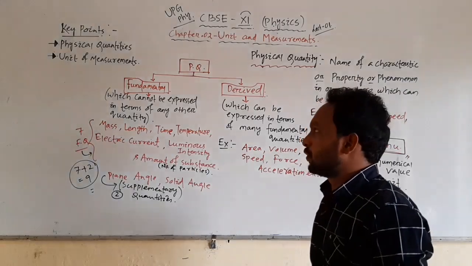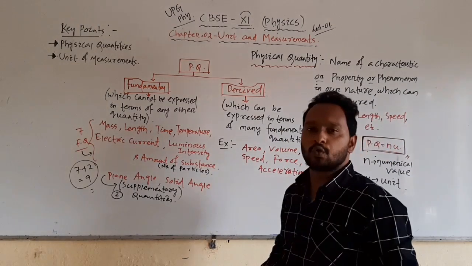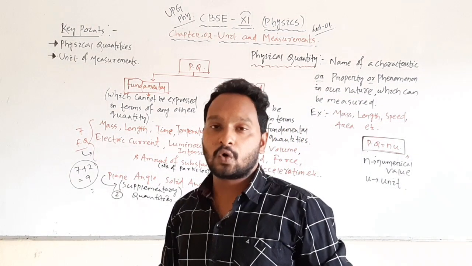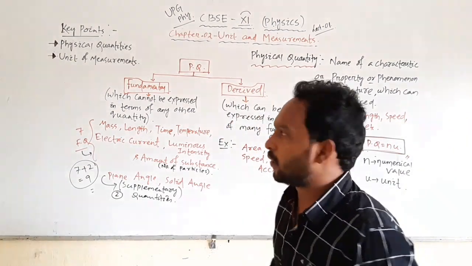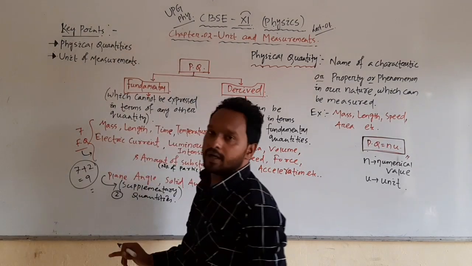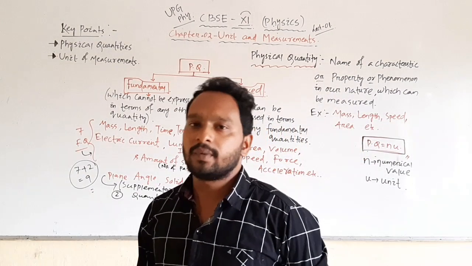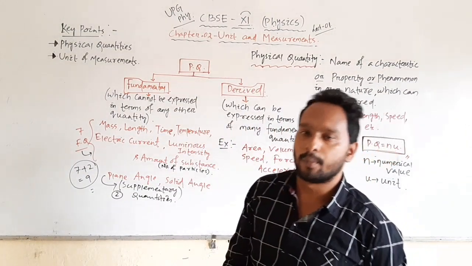So today we are going to start the new chapter, chapter number 2, Units and Measurements, also called Units and Dimensions. These are the key points. First, physical quantities, and number 2, units and measurements. What are the types of units, what are the systems of units, and what are the properties.